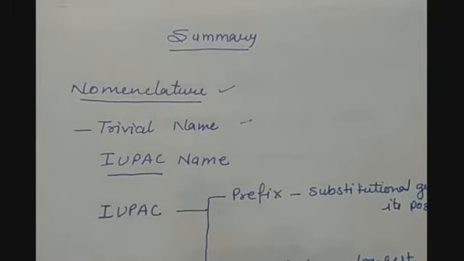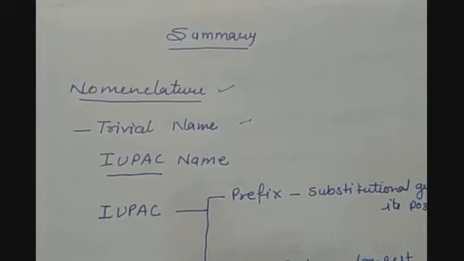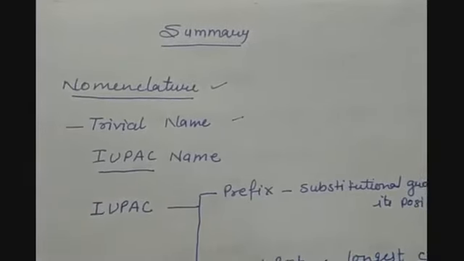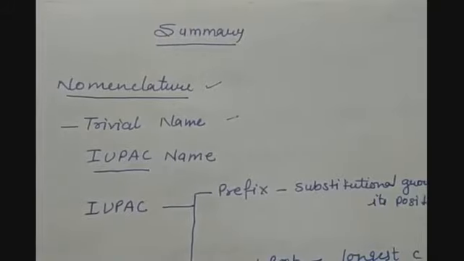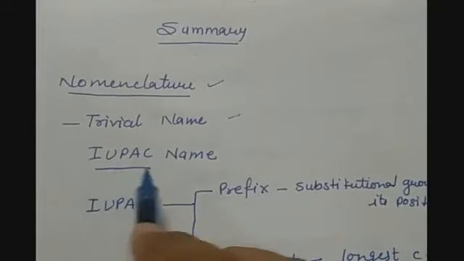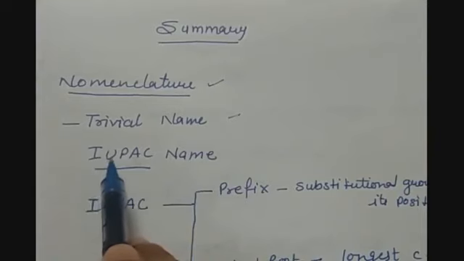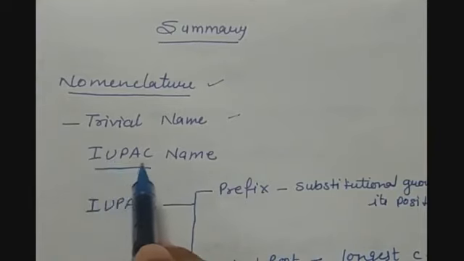systematic rules to give the naming to the carbon compounds. There is one organization that has given this set of rules that we have to follow while giving the name to the carbon compound, and this is the IUPAC name. IUPAC is the International Union for Pure and Applied Chemistry.